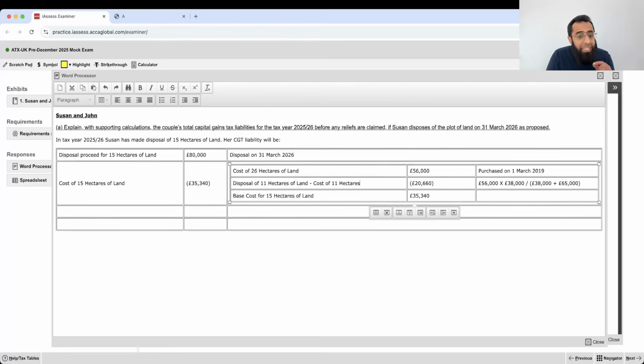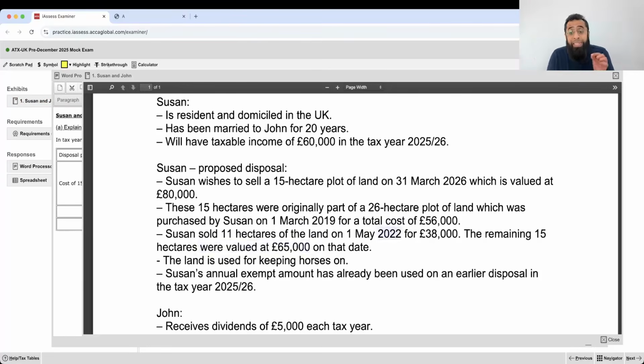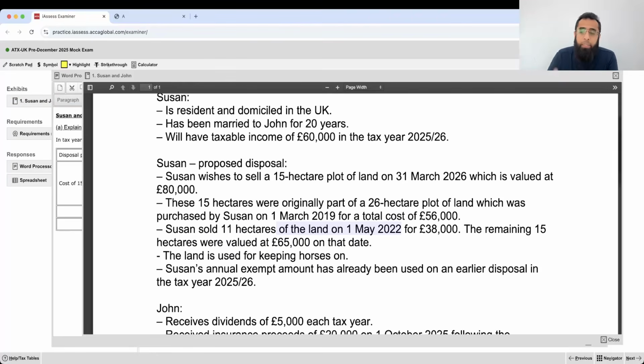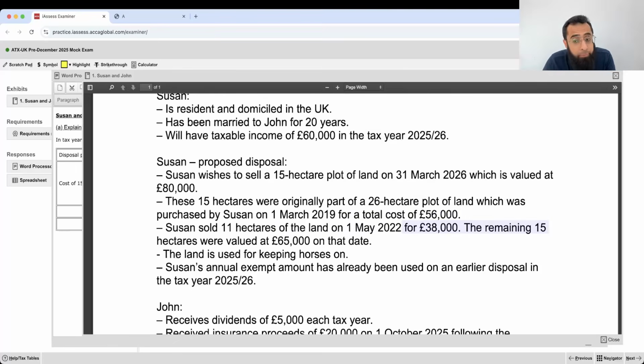From this, 11 hectares of land were sold in May 2022. When 11 hectares were sold, at that time the base cost working must have been done. Look at the timeline: in 2019, you purchased 26 hectares; in 22, you sold 11 hectares. So at that time, the working of part disposal must have been done.